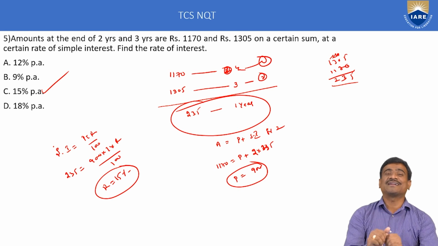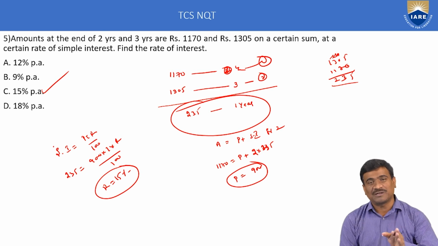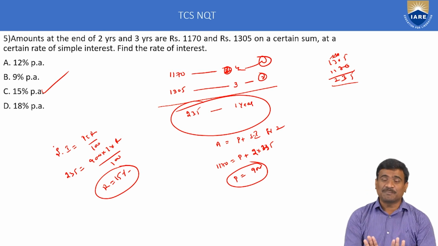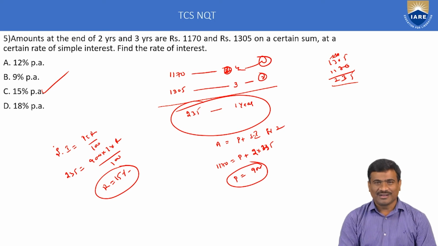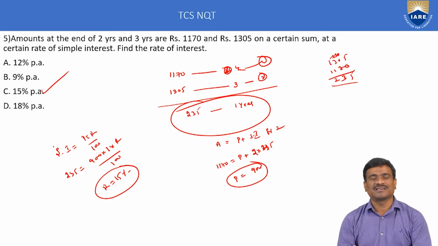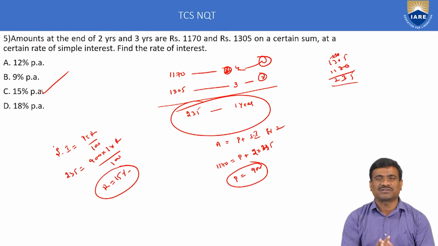Suppose we consider the second statement, second equation: amount is equal to principal amount plus simple interest for 3 years, depending only on the time duration. Here the amount is 1170. Calculate the principal amount, using the simple interest for 2 years. Next, the formula simple interest is equal to PTR by 100, simple interest for 2 years. The principal amount and time are given, all terms are given except the rate of interest. Then the rate of interest is equal to 15.